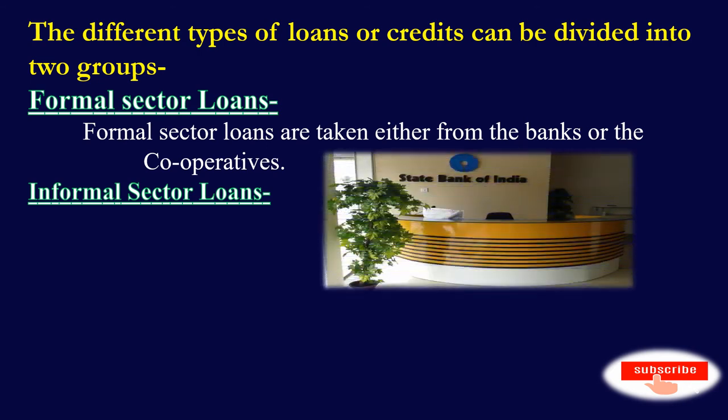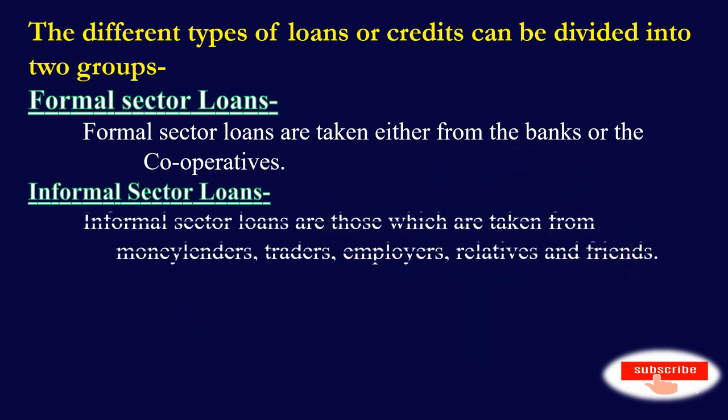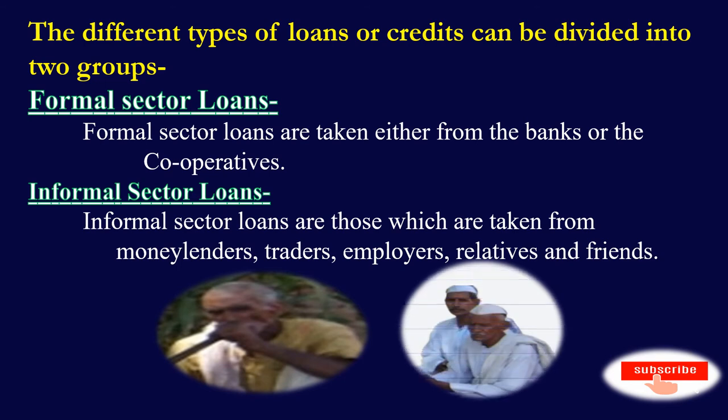What are cooperatives? Cooperatives are financial societies. They are run and controlled by their members. Members of a cooperative collect their savings to provide loans to its members at low interest rate. And what are the informal sector loans? The informal sector loans are those which are taken from informal sources such as moneylenders, traders, employers, relatives, and friends.